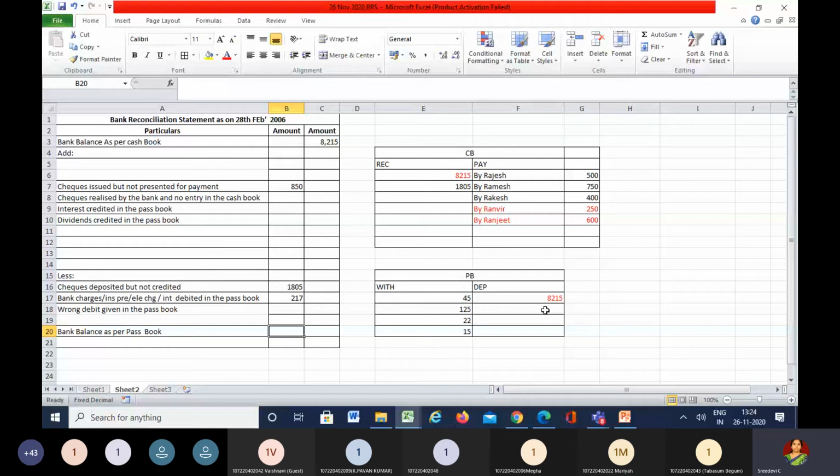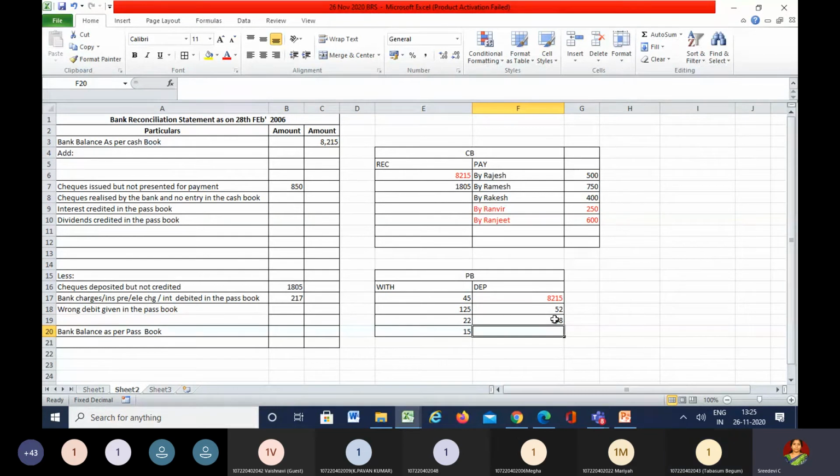Because there is already a favorable balance, and the bank is crediting the account: 52 rupees for interest on the investments, like we have seen in the previous question, interest and dividends collected, and 148 for the dividends. Because of this, what is going to happen now?